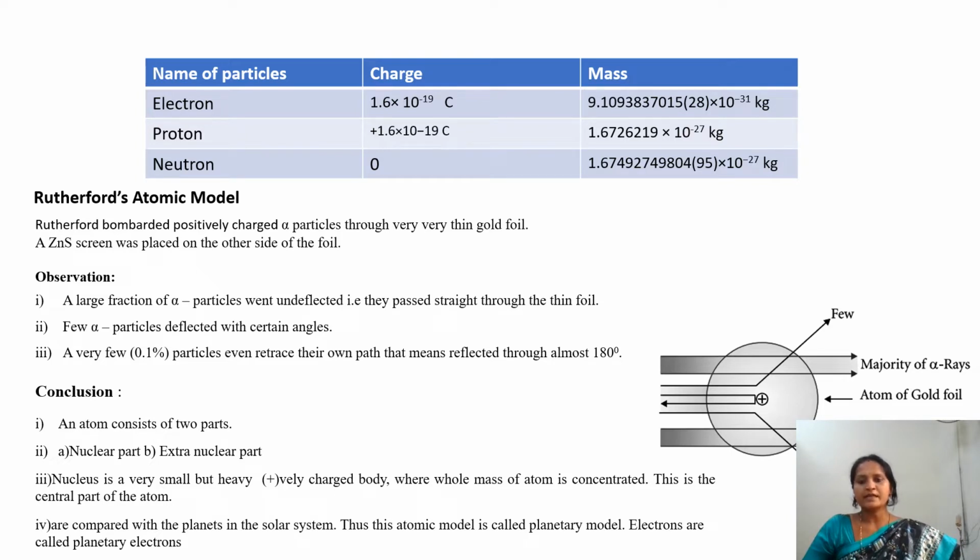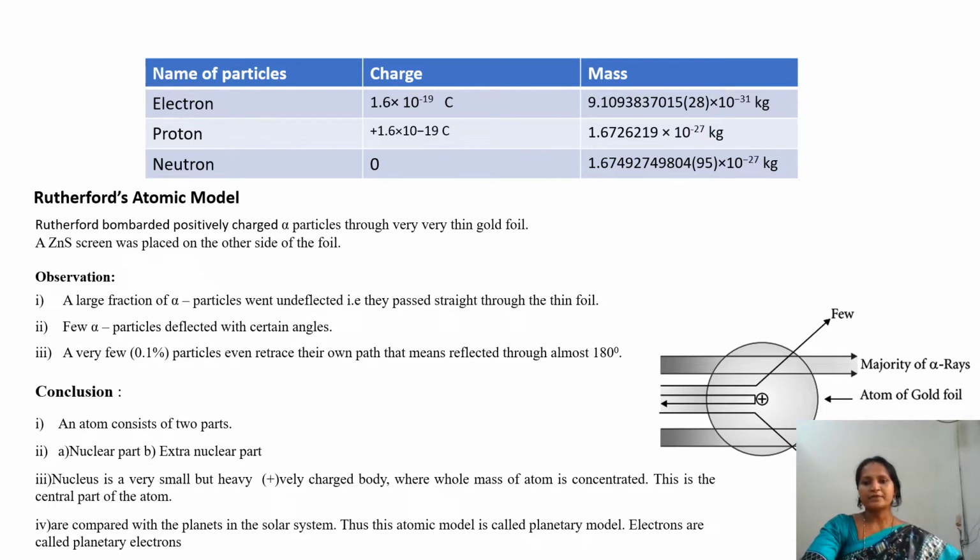Since a few rays retrace or rebound their path, he concluded that a massive particle is situated at the center of an atom, which has the same charge as the alpha particle. He named it the nucleus. This Rutherford atomic model is compared with the solar planetary system, and these electrons are called planetary electrons.